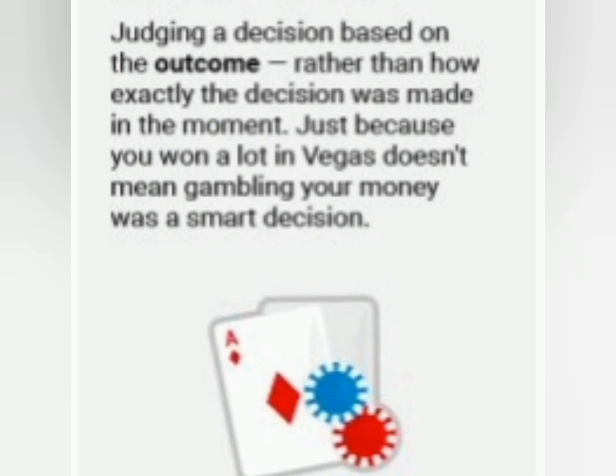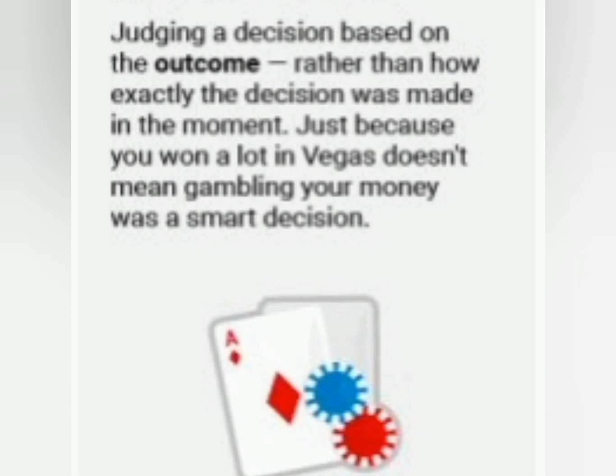Outcomes are tangible and evident, making them easier to assess compared to the abstract reasoning behind a decision. People naturally gravitate toward concrete results as a benchmark, often overlooking the complexities or uncertainties present during decision-making.